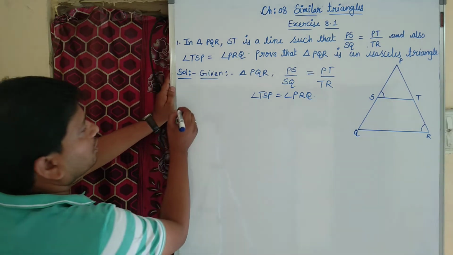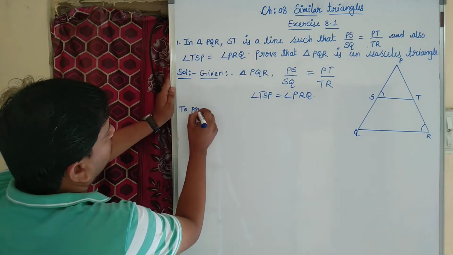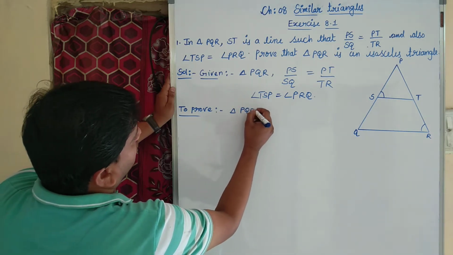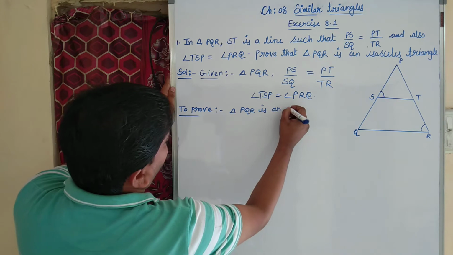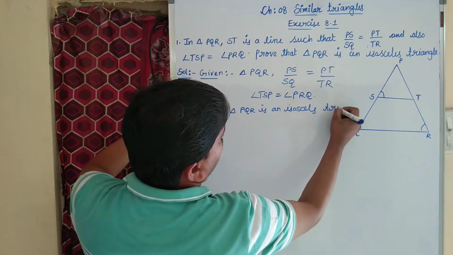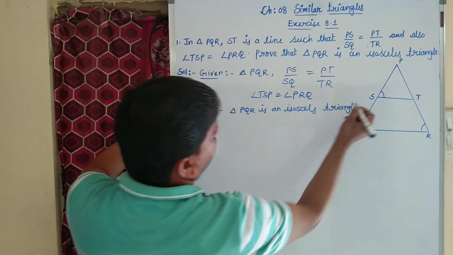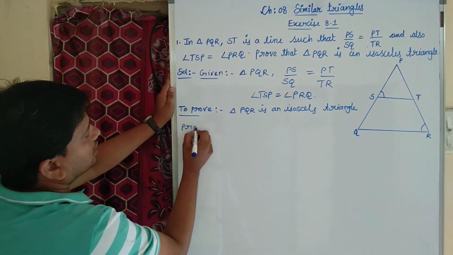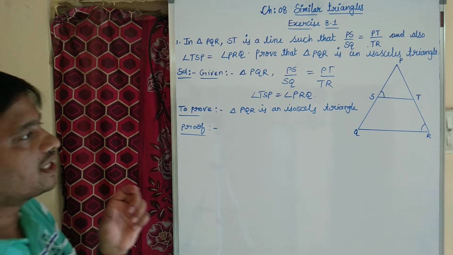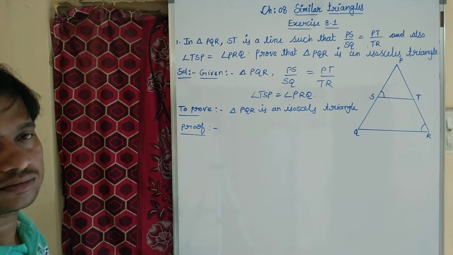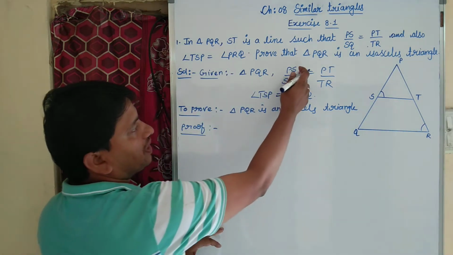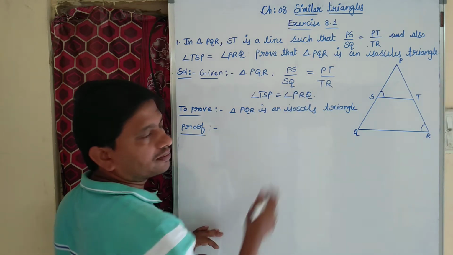Okay. Now what we need to prove? To prove triangle PQR is an isosceles triangle, that we need to prove. And now let us do the proof. In the question they said ST is a line such that PS by SQ equal to PT by TR.